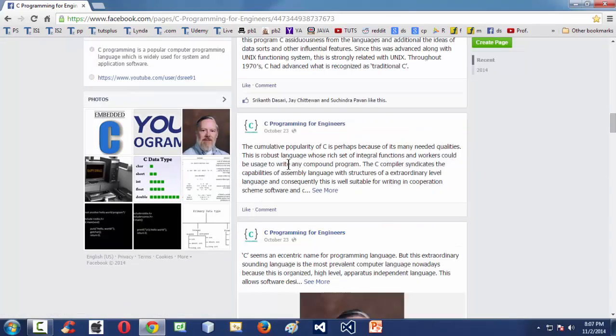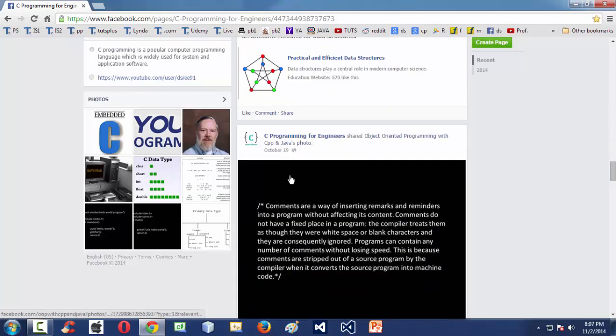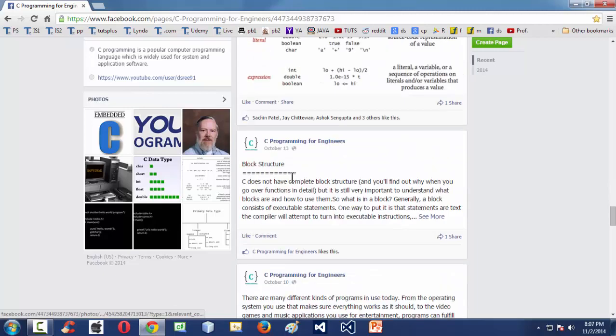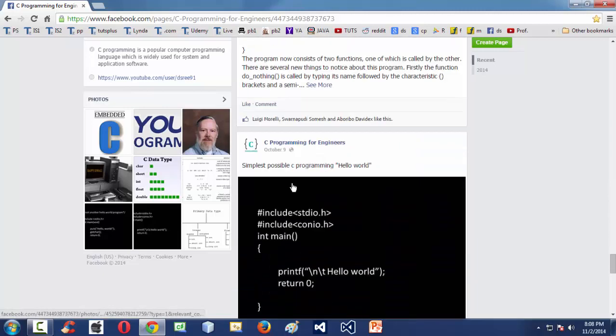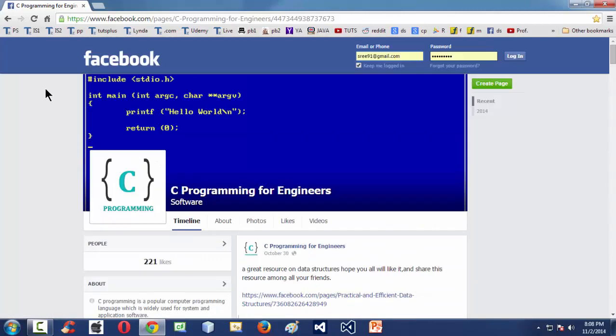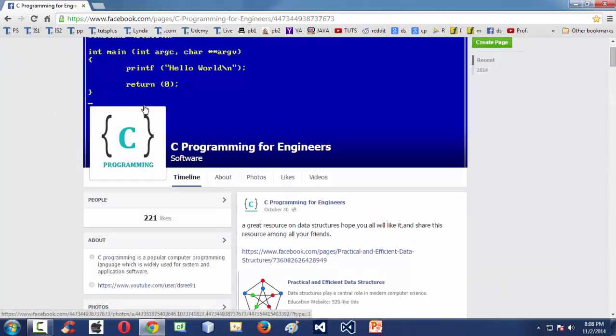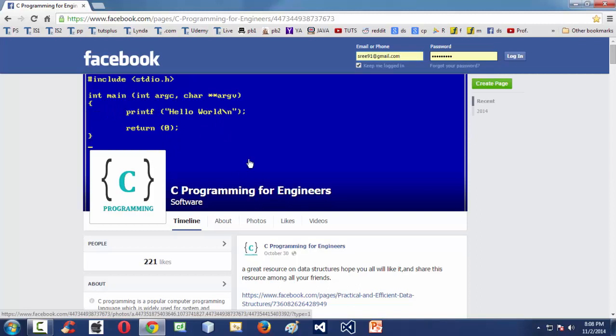It also has huge information regarding the C programming language, like data types and their sizes, and all the concepts for the C programming language out there. It also has some 221 likes. It's growing rapidly among engineering students and professionals around the world.